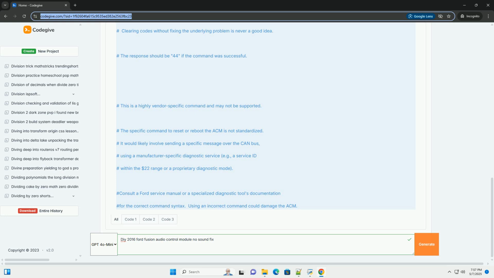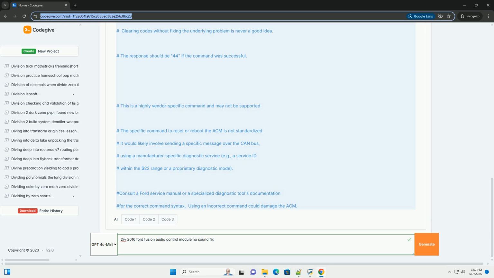4. Speaker issues. A shorted or open speaker can sometimes trigger a protection circuit in the ACM, shutting down audio output. This is less likely to cause complete silence in all speakers simultaneously. 5. Amplifier failure, if equipped. If your Fusion has a premium sound system with a separate amplifier, the amplifier could be the source of the problem. The ACM passes a pre-amplified signal to the external amplifier. 6. Sync system issues. Software glitches in the sync system can sometimes interfere with audio output. This is less likely if you have no sound from the radio itself.